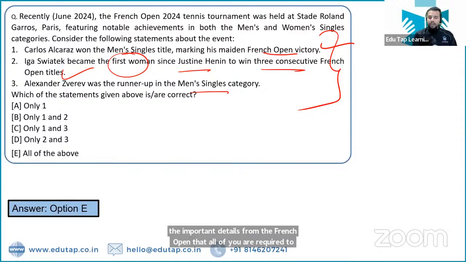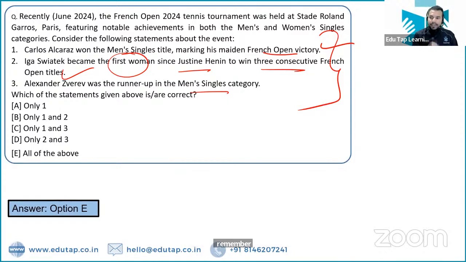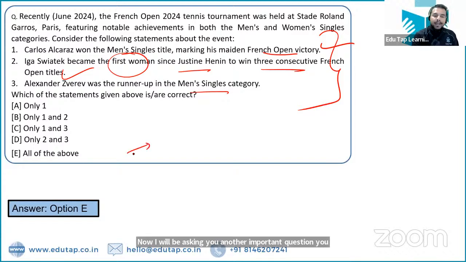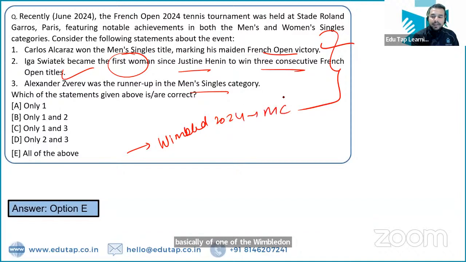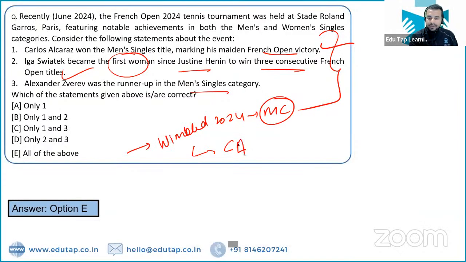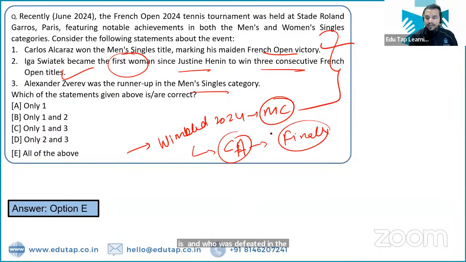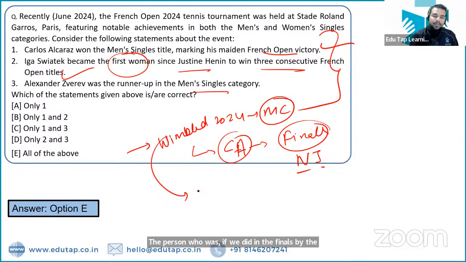Now I will be asking you another important question. You have to tell me the name of the person who has won the Wimbledon. So Wimbledon 2024 जीता है men's category के अंदर. What is the name of the person? It is Carlos Alcaraz. And who was defeated in the finals? Finals के अंदर किसको defeat किया था? The person who was defeated in the finals by Carlos Alcaraz was Novak Djokovic. Absolutely right.